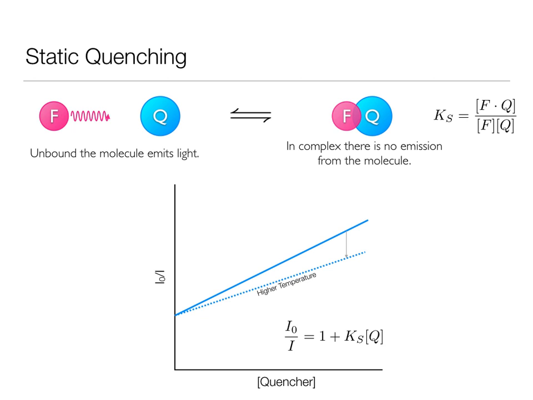If I think about this in terms of what goes on from a graphical point of view, I can plot a simple graph of I naught over I. The quenched intensity is I, the unquenched intensity is I naught, and I can plot that against the concentration of the quencher. This gives me a straight line graph with gradient Ks, my equilibrium constant for the static quenching. As I increase the temperature, the amount of quenching is reduced, the emission increases, because the weak bonds in the complex formation are going to be broken and my equilibrium is going to be driven towards the left.